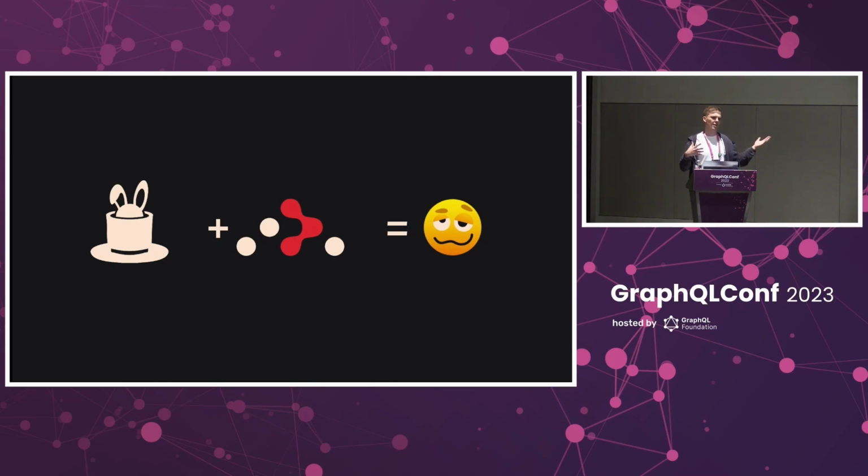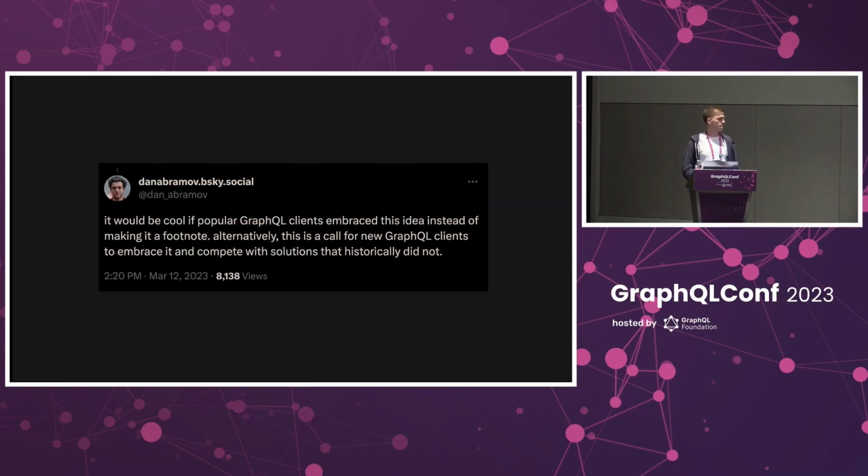Maybe I should just stop thinking about this. Maybe I should just stay in my happy Svelte bubble and just forget about React altogether. But then I saw this tweet. So Dan is specifically calling for more GraphQL clients to adopt Relay's compile time approach to fragments. And it reminded me that for most people out there, Relay was the only client approaching fragments how they were designed to be used. But beyond that, there are a few things that Houdini does do a little differently from the rest of the clients.